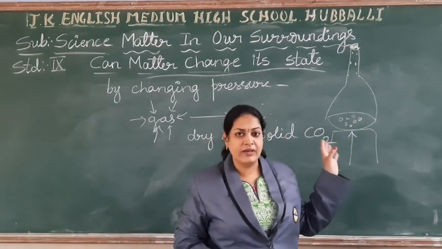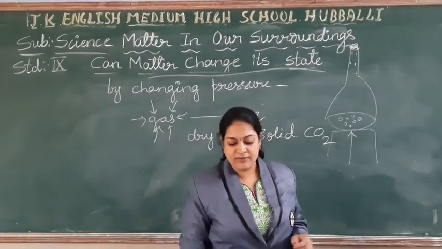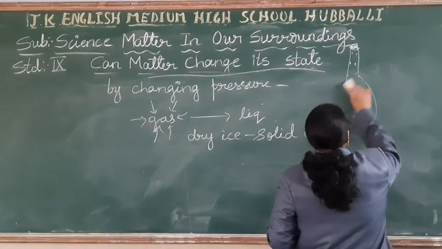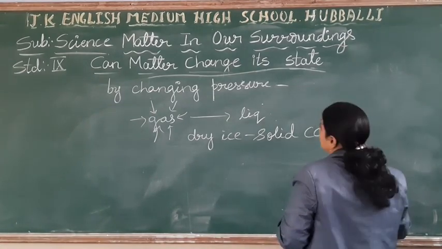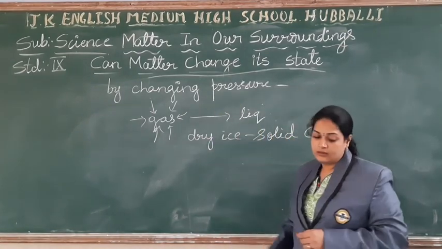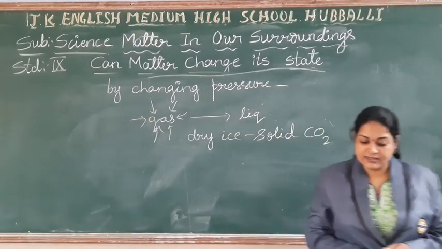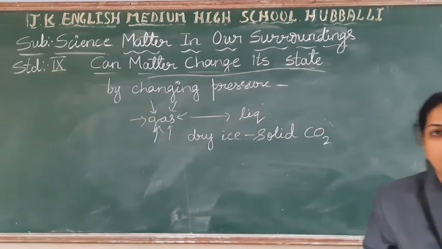This diagram, very rough it is, neat diagram I will give you, students, that you have to refer. Right? So this is about how matter can change its state. Okay? Next class we will discuss evaporation.